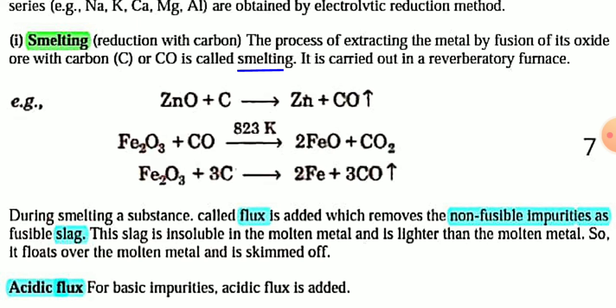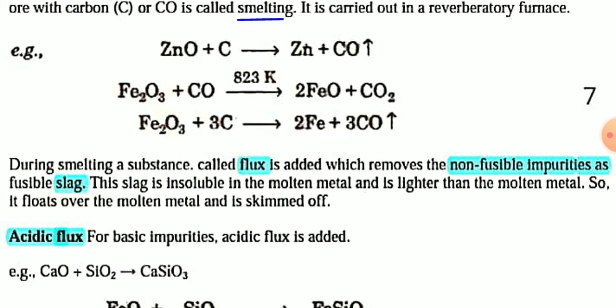So flux is the chemical substance which you have to add during conversion of metal oxide into crude metal, which removes the non-fusible impurities as fusible slag. Flux combines with impurities and it becomes slag, and the slag is insoluble in molten metal and lighter than the molten metal. So slag floats over the molten metal and is skimmed off.